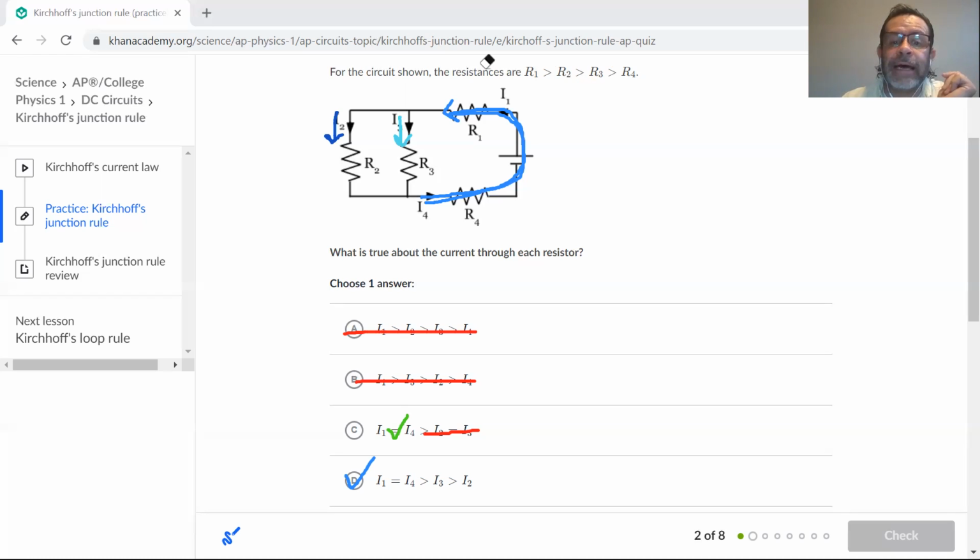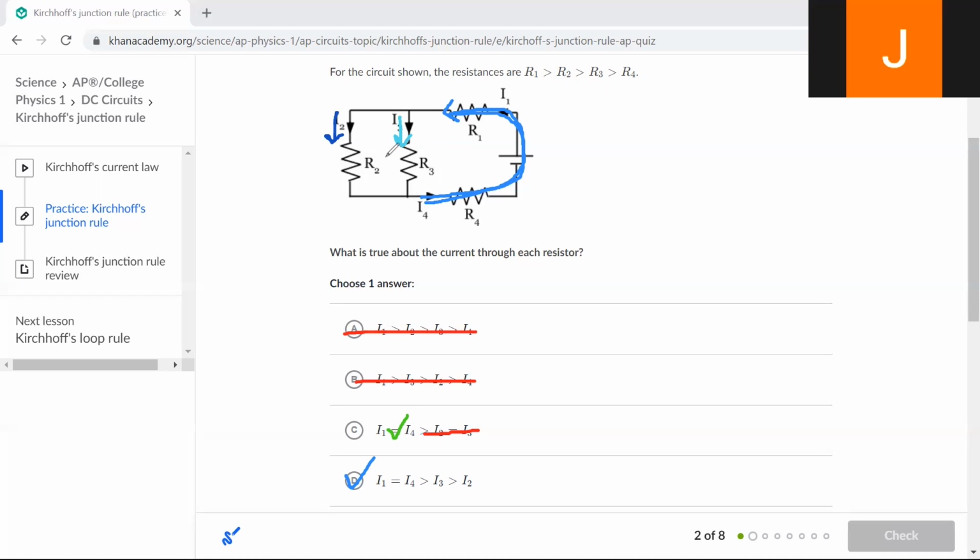So that means that if R2 is larger than R3, then the larger current is going to go to what resistance? Again, if R2 is larger than R3, then where is the larger current going to be? R3. R3.